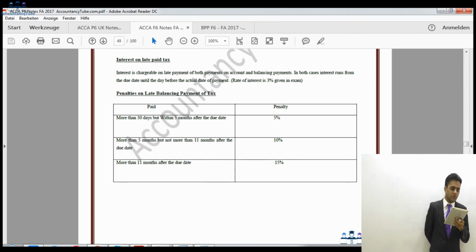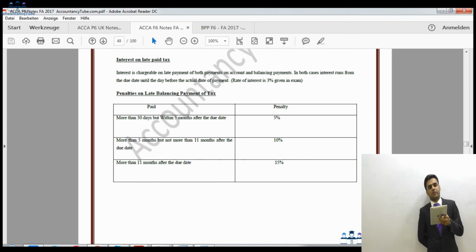Penalties range from 30% to 100% of the potential lost revenue. HMRC will determine how much is potential lost revenue. Potential lost revenue, in simple language, means how much tax was underpaid. So how much tax they have lost is the potential lost revenue for them.